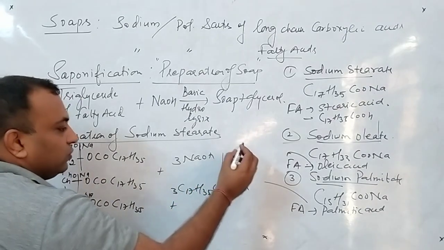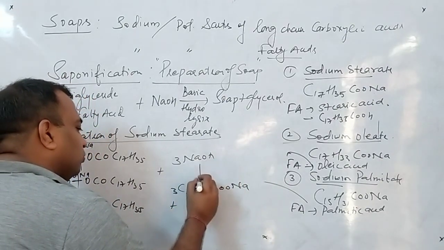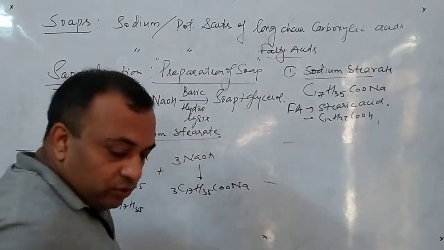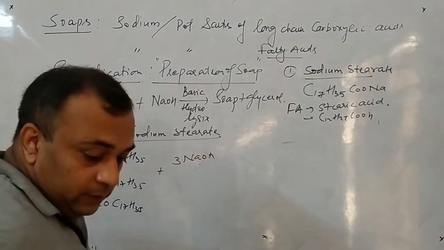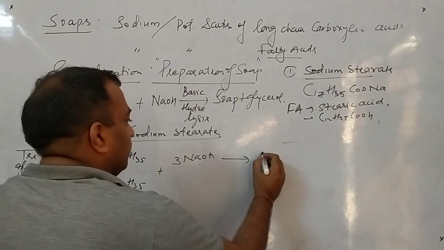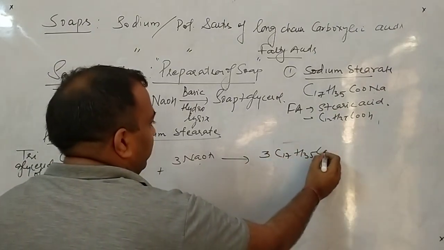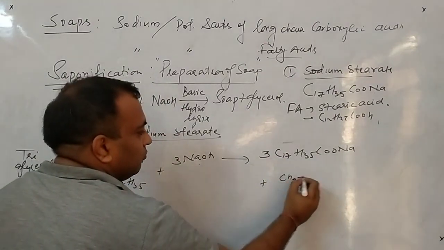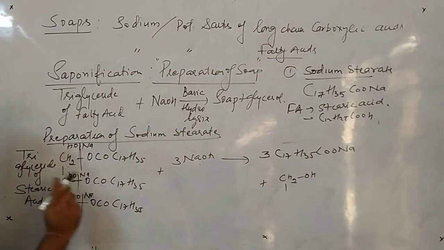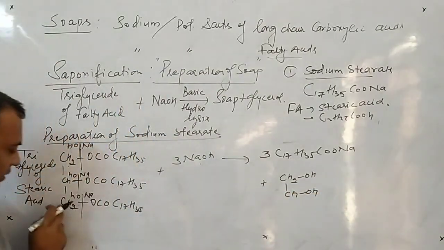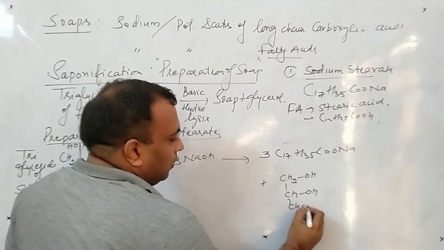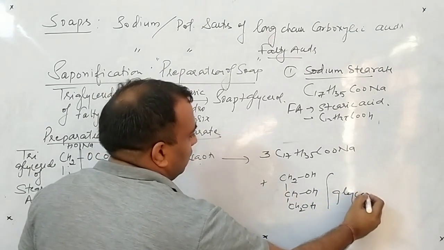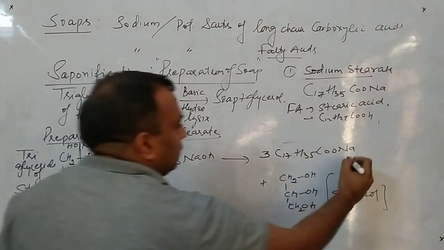CH2OH, then CHOH, then CH2OH. This is your glycerol, and this is your sodium stearate.